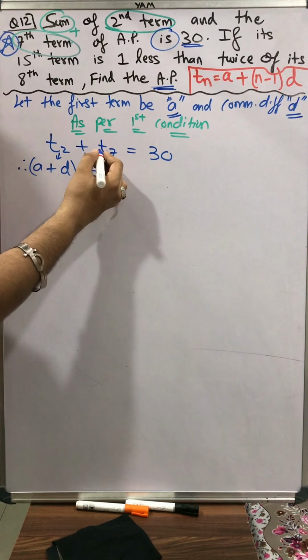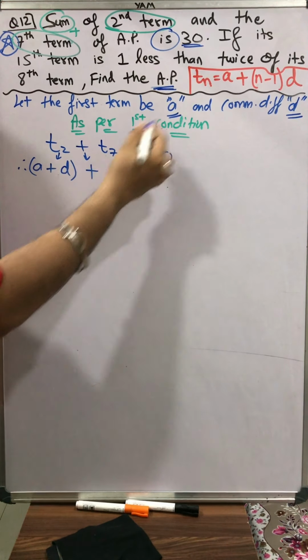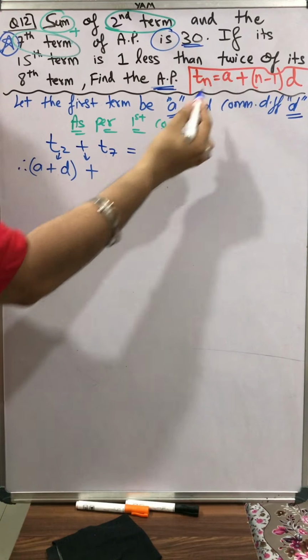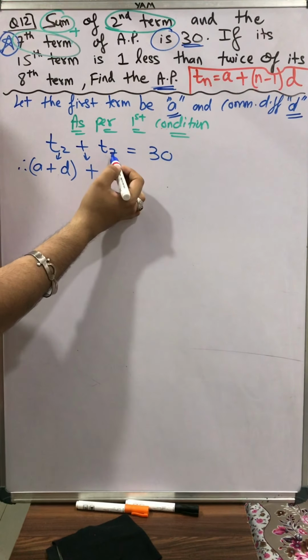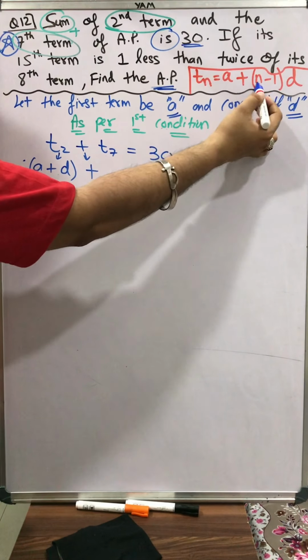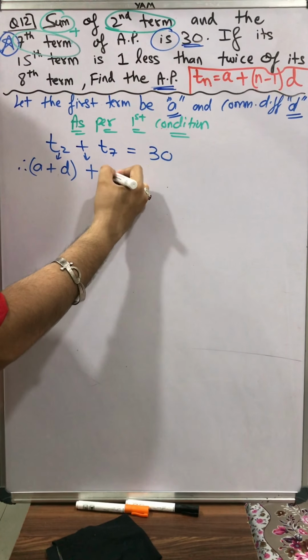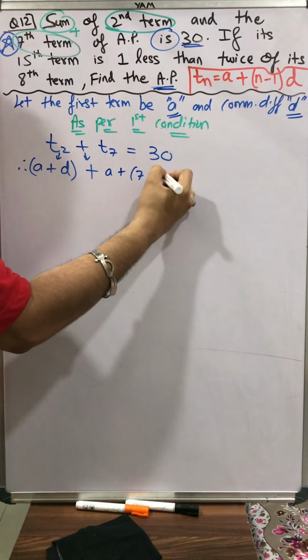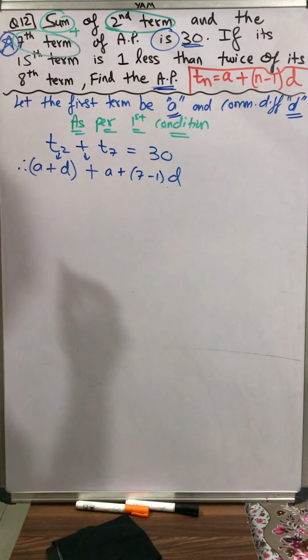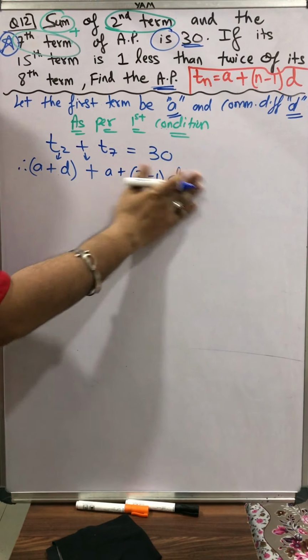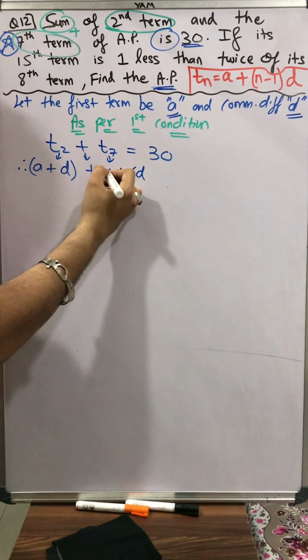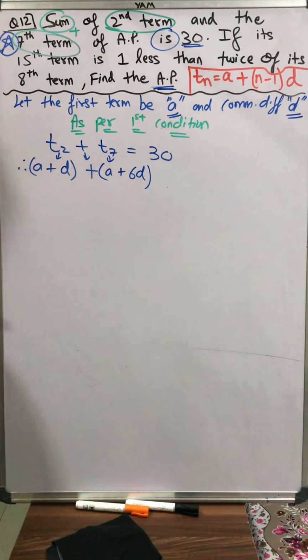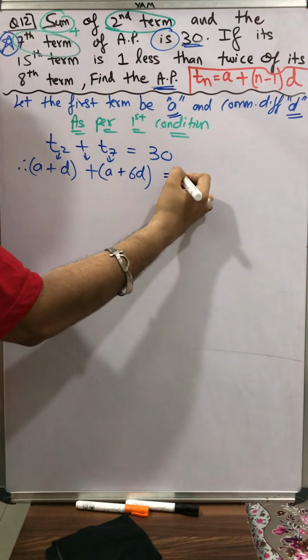Now T7. At the place of T7, substituting the formula of Tn. Formula is A plus n minus 1 into D. At the place of n, I'll put 7. So A plus 7 minus 1 into D. Once again, we are in 10th standard, 7 minus 1 is 6. So this will become A plus 6D. At the place of T7, I'm substituting A plus 6D, is equal to 30.